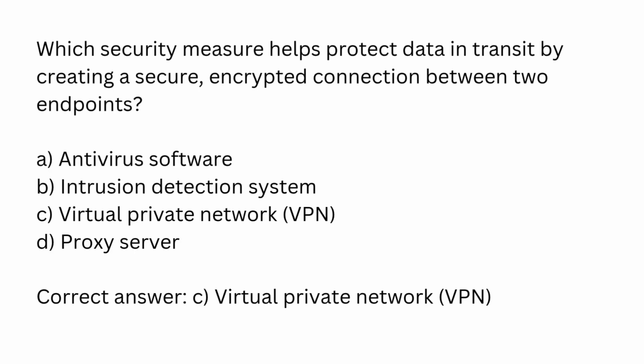Which security measure helps protect data in transit by creating a secure, encrypted connection between two endpoints? A. Antivirus software. B. Intrusion detection system. C. Virtual private network, VPN. D. Proxy server. Correct answer: C. Virtual private network, VPN.